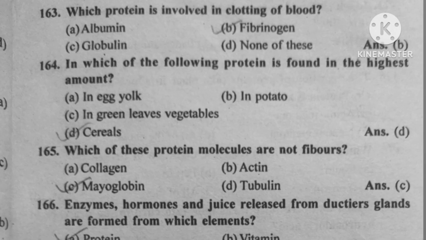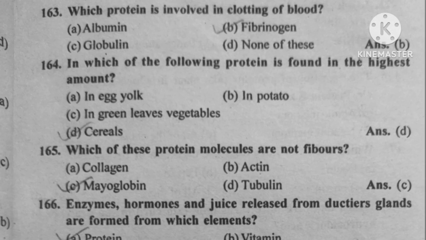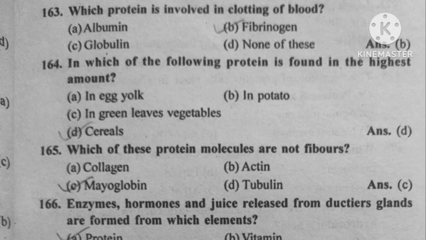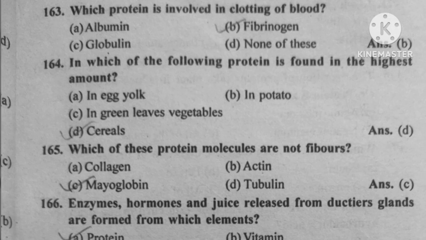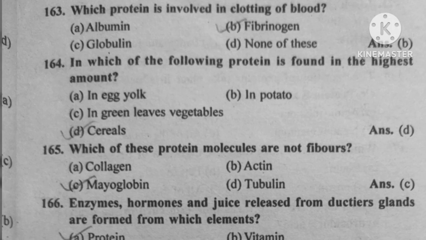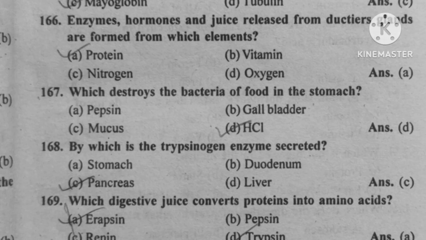Question number 163. Which protein is involved in clotting of blood? Option B, fibrinogen. Question number 164. In which of the following protein is found in the highest amount? Option D, cereals. Question number 165. Which of the protein molecules are not fibers? Option C, myoglobin.